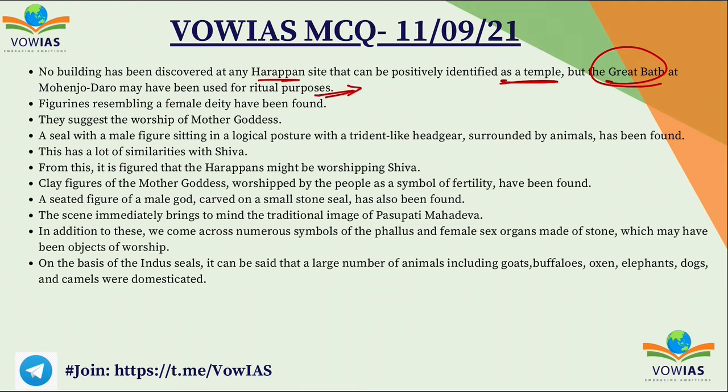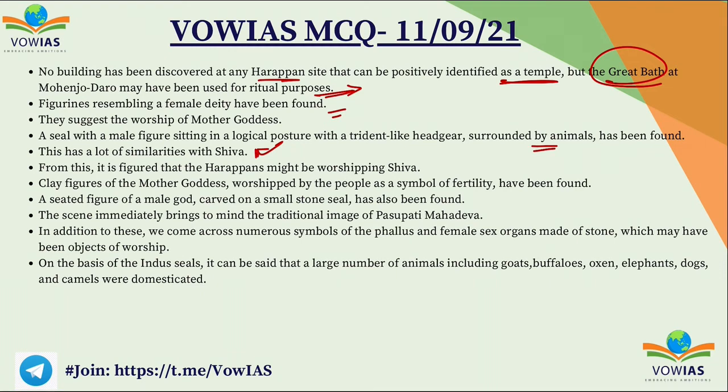Figurines resembling a female deity have been found. So that suggests that they actually worshipped both male as well as female gods. And a seal with a male figure, sitting in a yogic posture with a trident-like headgear and surrounded by animals, has been found. It has a lot of similarities with Lord Shiva. From this, it is figured that the Harappans might have been worshipping Lord Shiva.